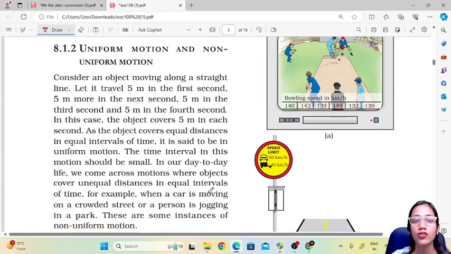Now the next concept is uniform motion and non-uniform motion. Now what is a uniform motion? If an object moving along a straight line is traveling 5 meters in first second. For example, for motion we are considering two things over here, the time and the distance covered.